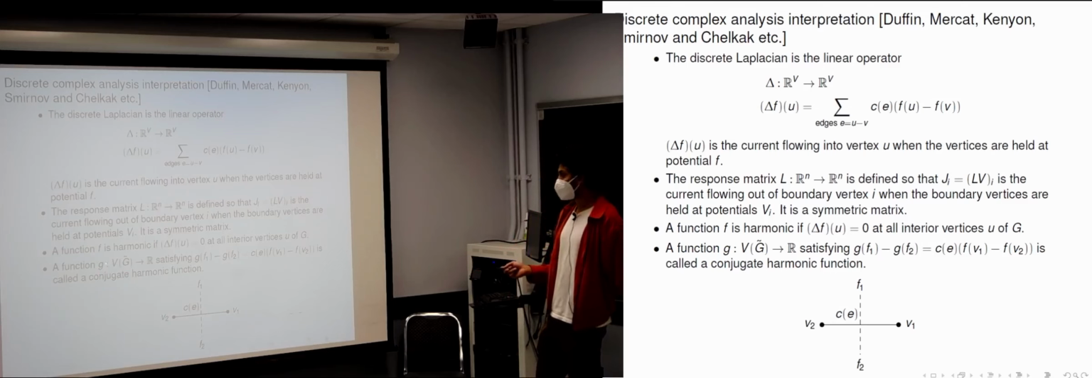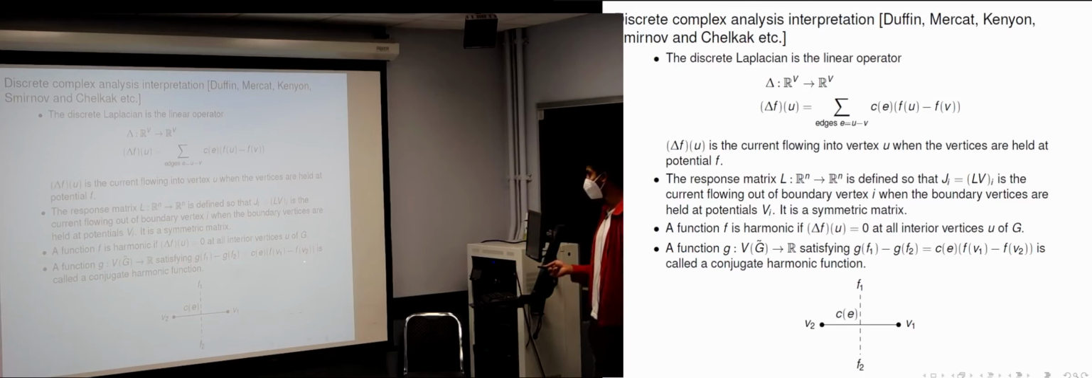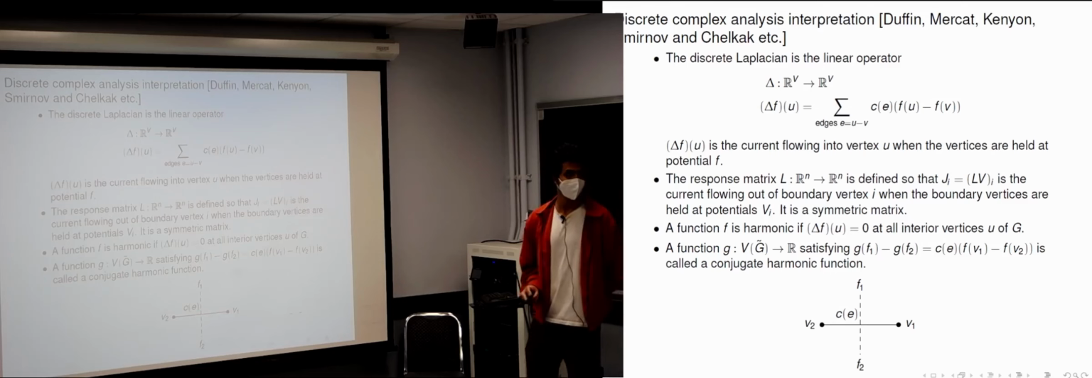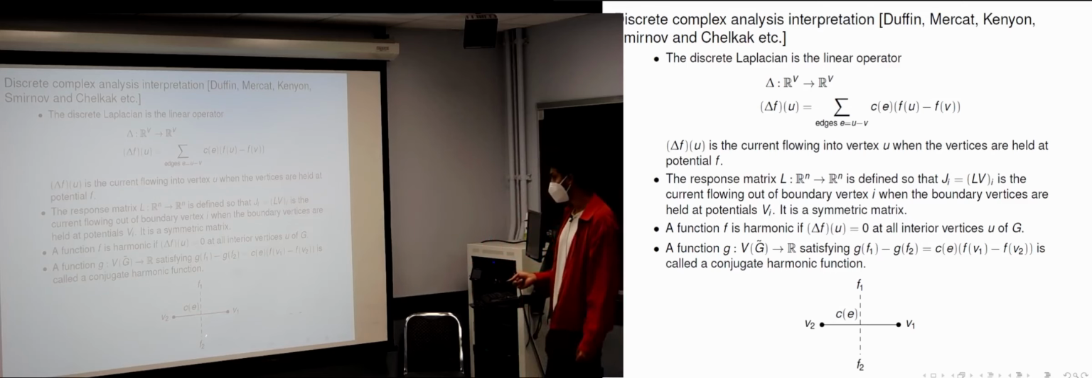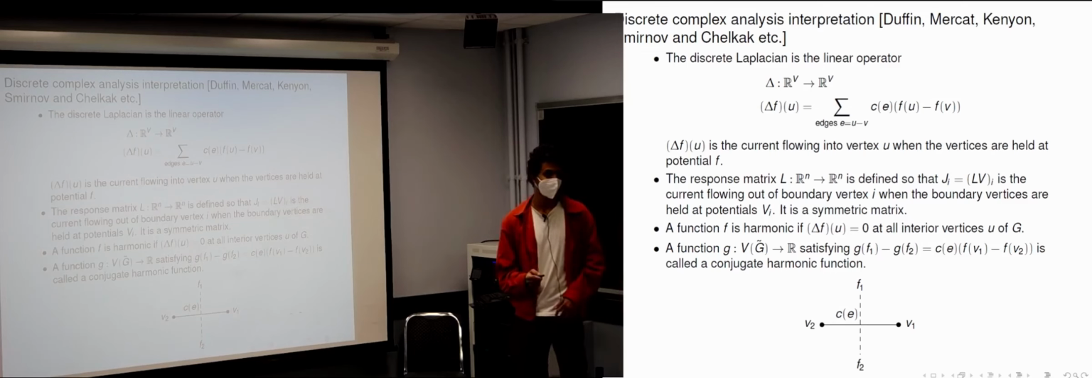And one more notion. A function g is said to be conjugate harmonic to a harmonic function f if it satisfies this condition, which is saying that, suppose f is the potential, then f of v1 minus f of v2 is the potential difference across this edge over here. And if you multiply it by the conductance, by Ohm's law, this is how much current is flowing through this edge. So the conjugate harmonic function is defined so that if you go from one dual vertex to another, or in other words, if you go from one face to another by a simple path, it's telling you how much current is crossing that path.